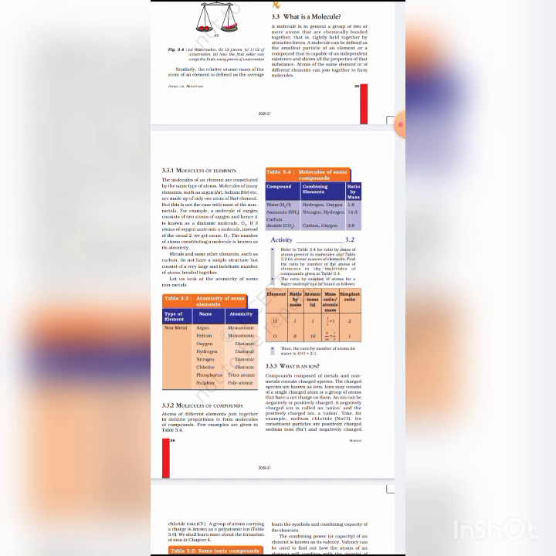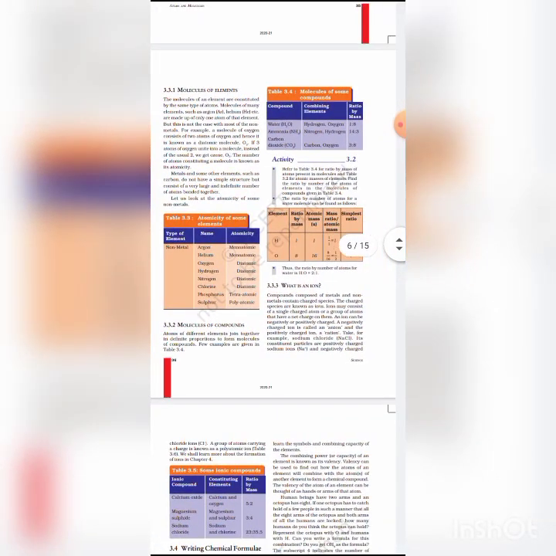Gram atomic mass of an element is defined as the mass of the Avogadro number of atoms, that is, the mass of 6.022 × 10^23 atoms. And gram molecular mass of any substance is defined as the mass of Avogadro's number of molecules. So the mass of 6.022 × 10^23 molecules of hydrogen means 2 gram of H2.